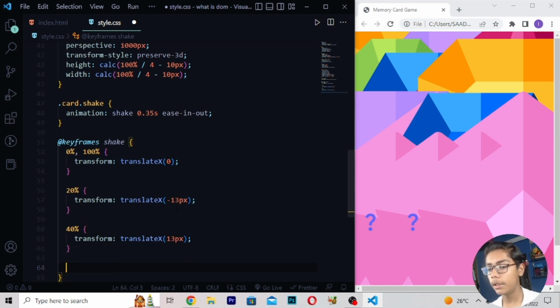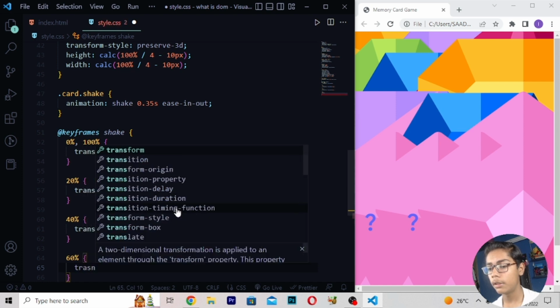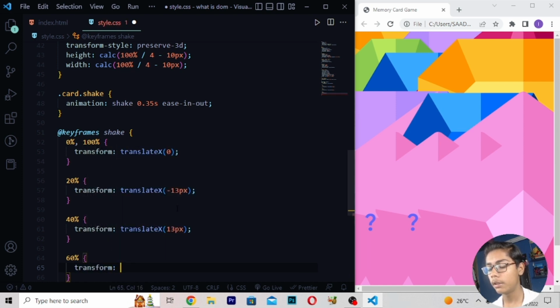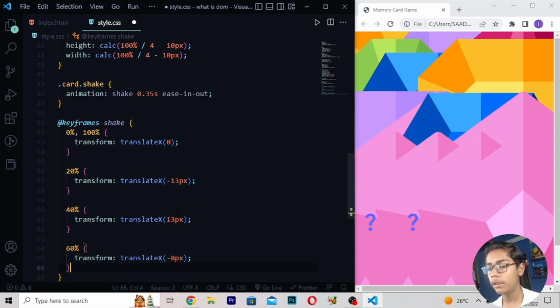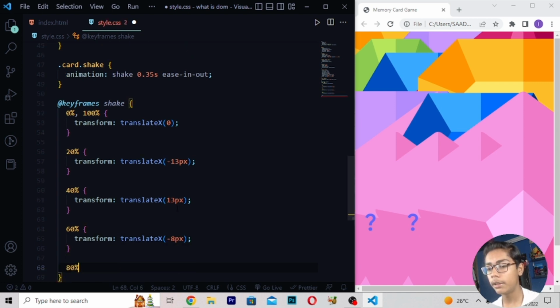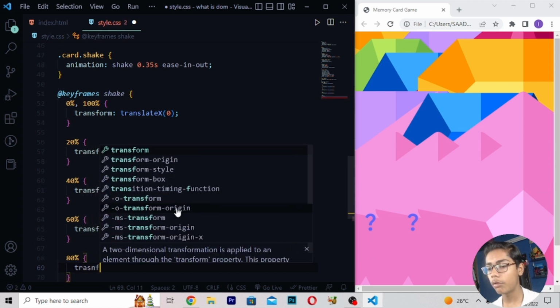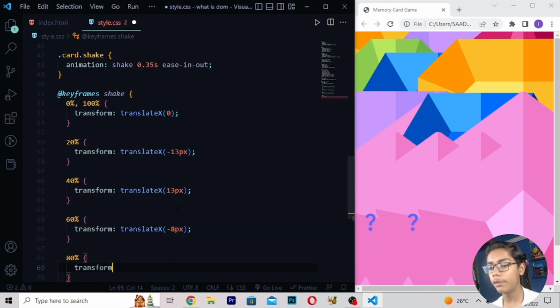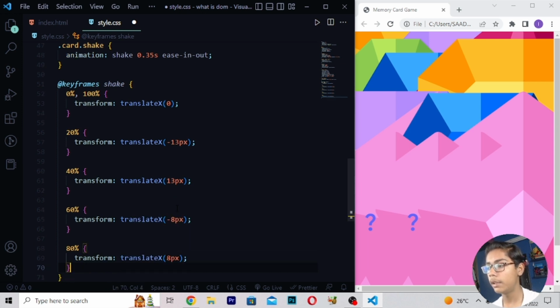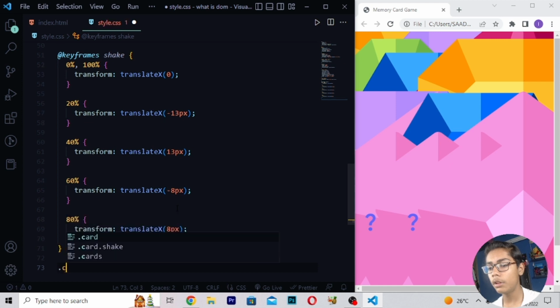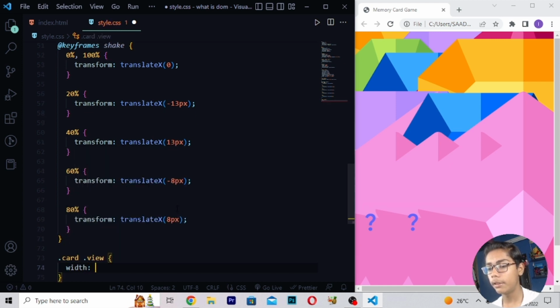Then when you've written this, here I will be now moving down after this tag. Then right here 60%, and right here transform. Then I will be writing here translateX, then I will be writing minus 8px. Then I will be writing here 80%, and here I will be writing transform, translateX 8px. Then here I will be writing .card .view, then here I will be writing width 100%.